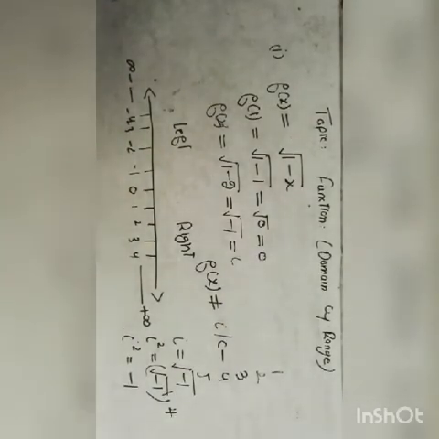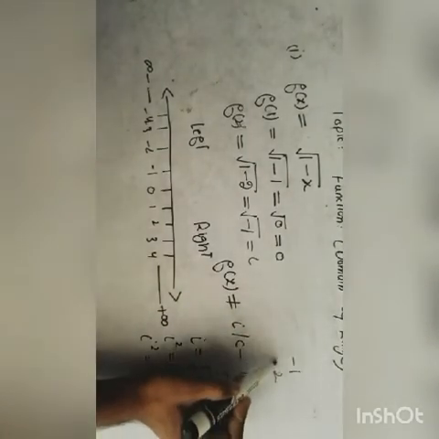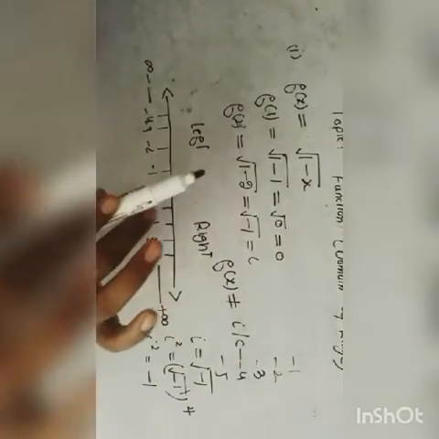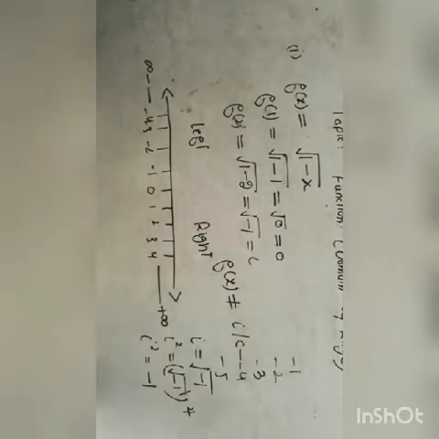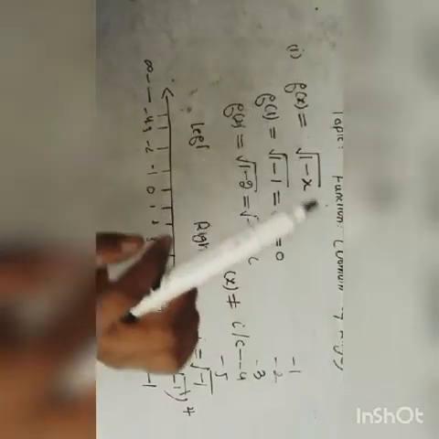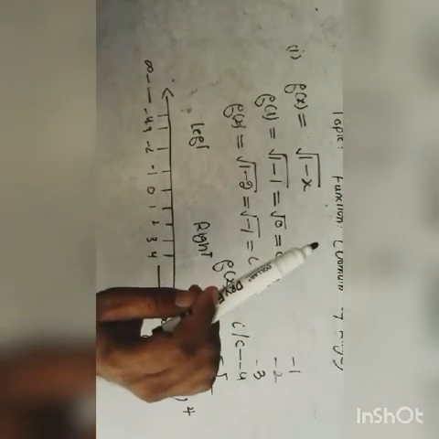So if we put these minus values in this function, we will get a positive answer. Like if we put minus 1 in place of x in this function, then we will get an answer of square root of 2.